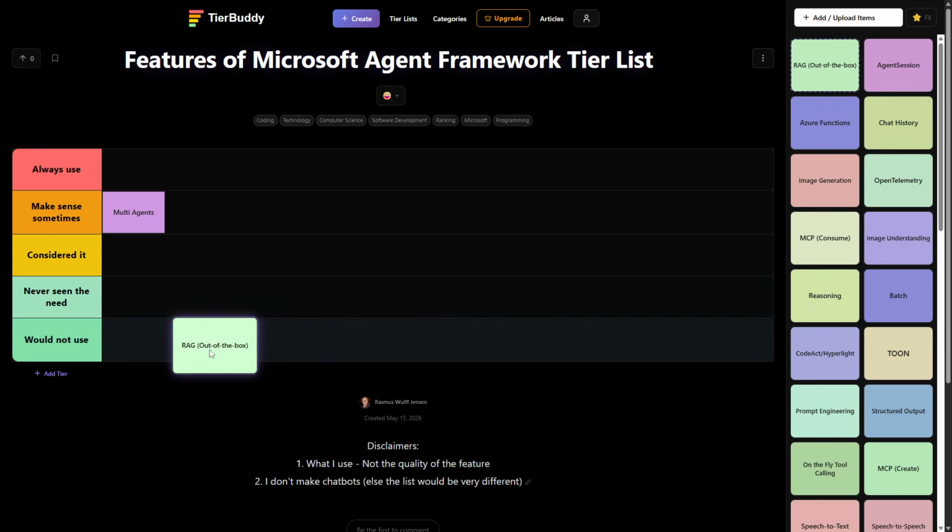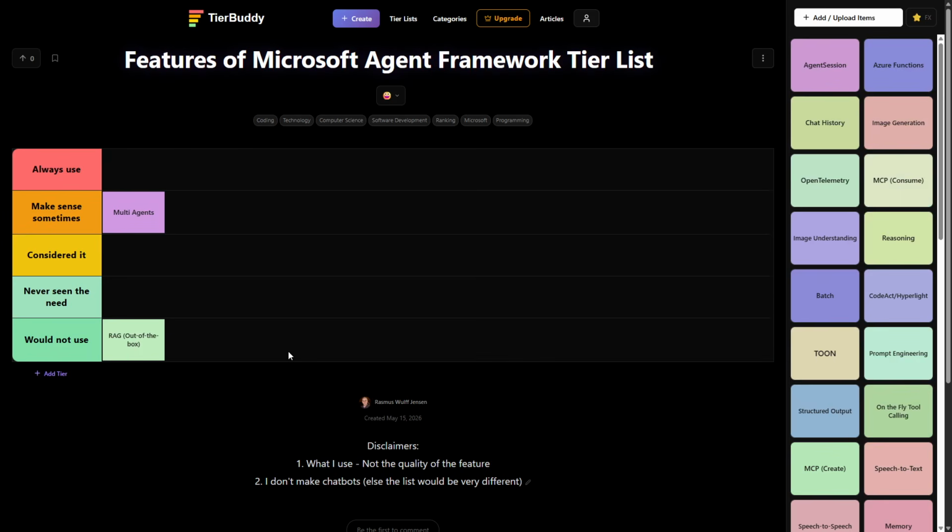I want to have full control over my RAG, where I put it, how I do the embedding and stuff like that. So to me, this is a no-go. I don't want to do it that way. If you're in a hurry, it might make sense, but I want to have the full control. So I'll put it down here.